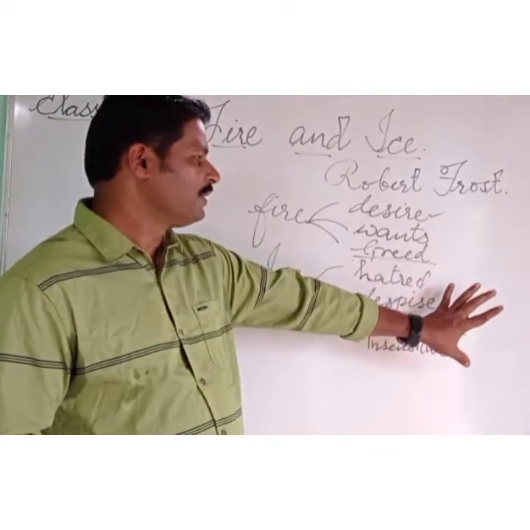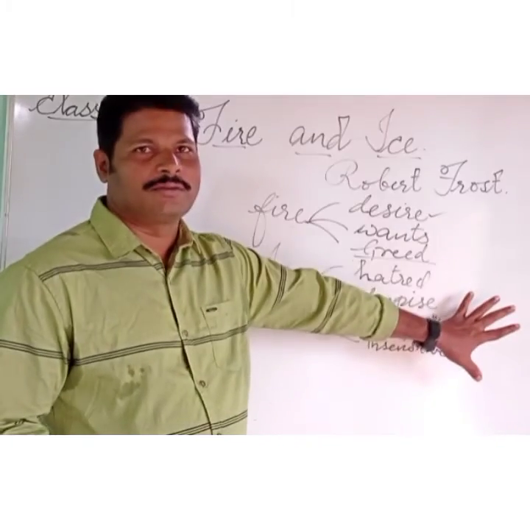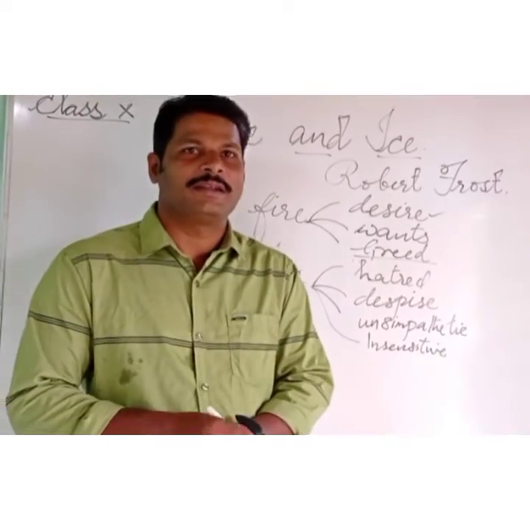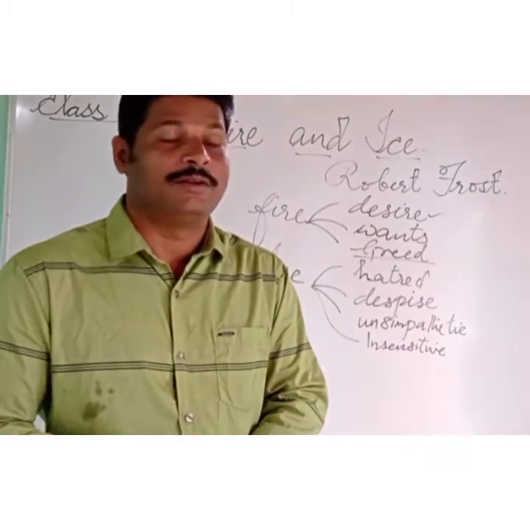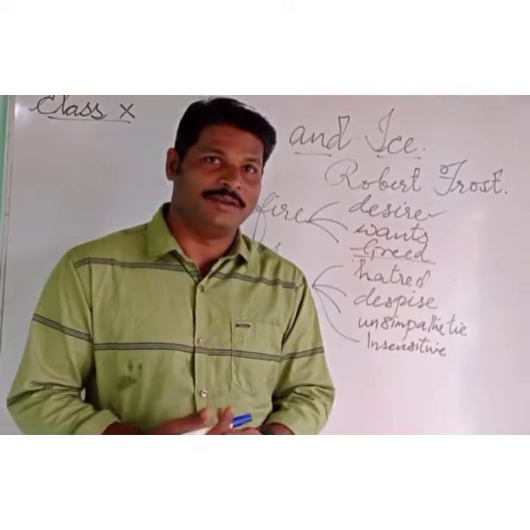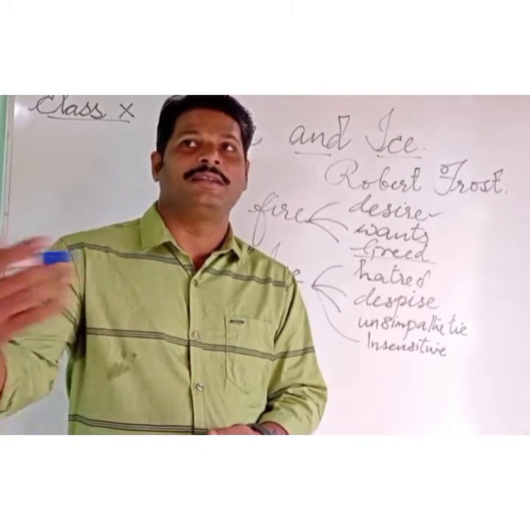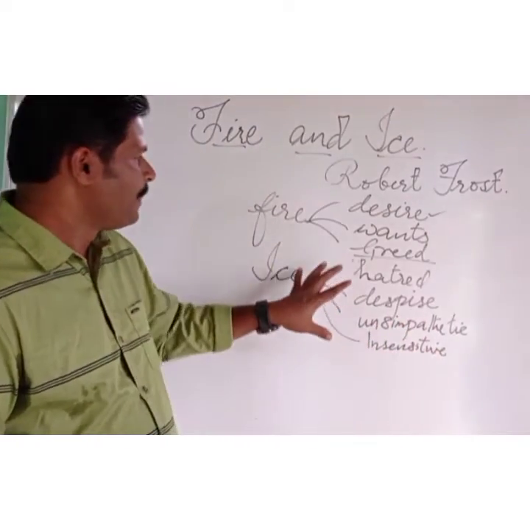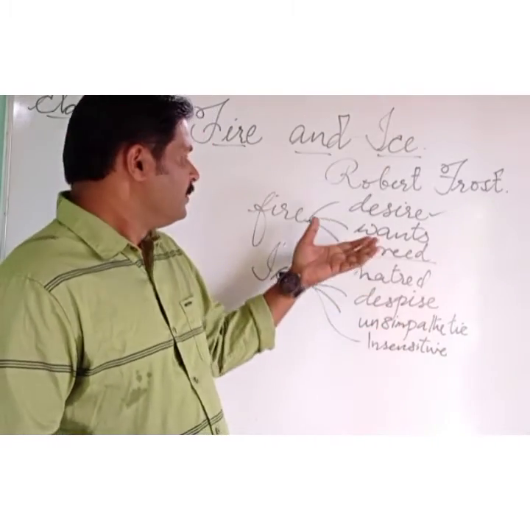So it also kills or causes destruction. There's a saying that hatred is like taking poison and expecting others to die. When we take poison and expect others to die, it doesn't happen. So it is self-destructive in that way. So that is what the poet means.